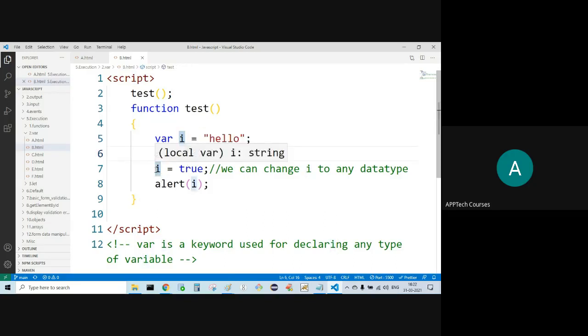Later, I'm reinitializing the I to a different data type, a boolean type of value. We can change that variable to any data type. That is possible in JavaScript.